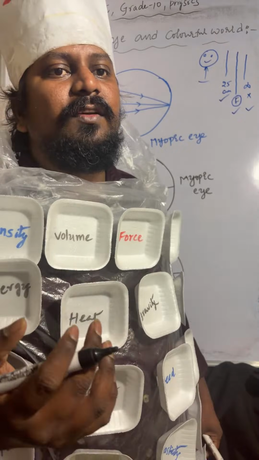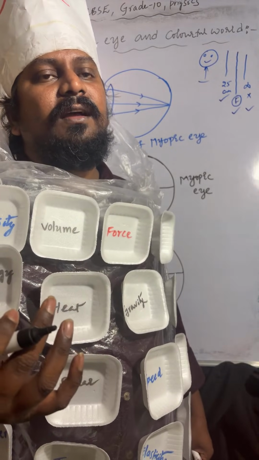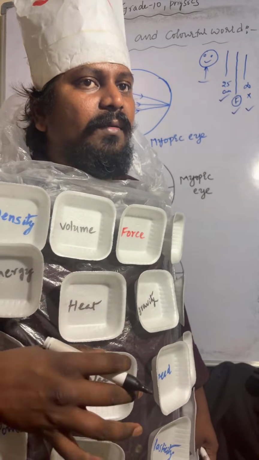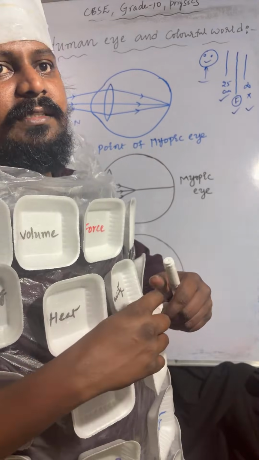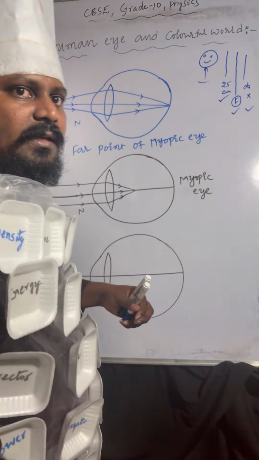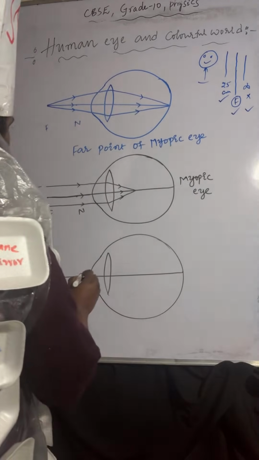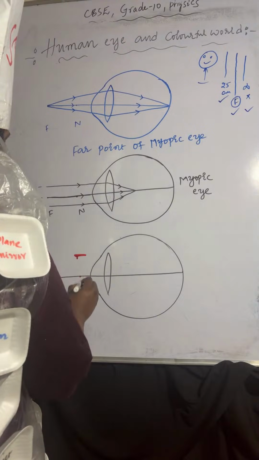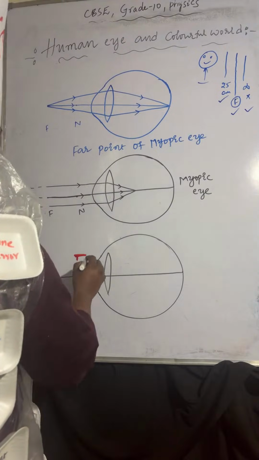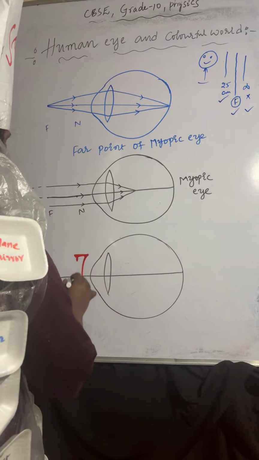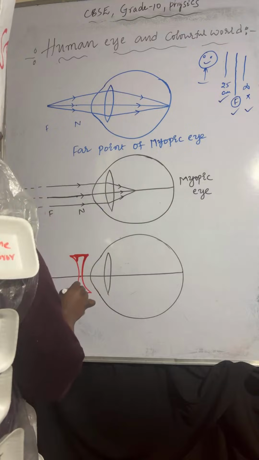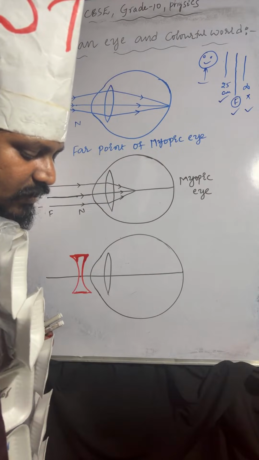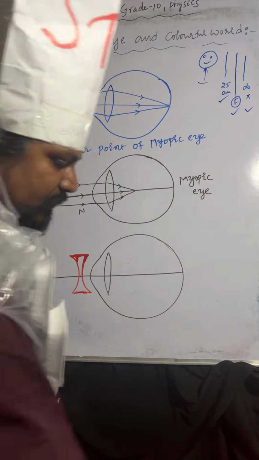Which lens will we use to correct the defect of myopia? Concave lens. So I'm using a concave lens. Check once here, this is a concave lens, and this is the near point. We use a concave lens to correct the defect of myopia.